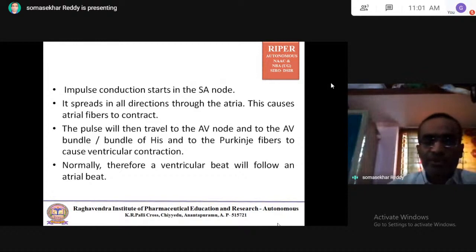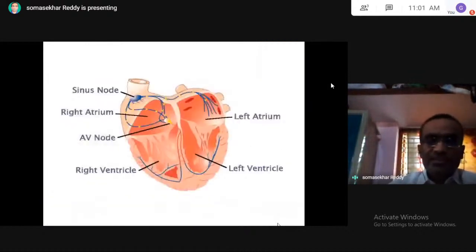Normally, a ventricular beat will follow an atrial beat. So there is always first an atrial beat followed by a ventricular beat. You can observe the sinus node, located in the right atrium, and the AV node. So there is a right ventricle and a left ventricle.